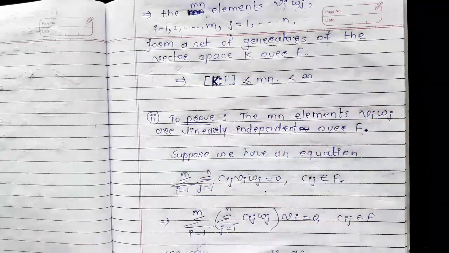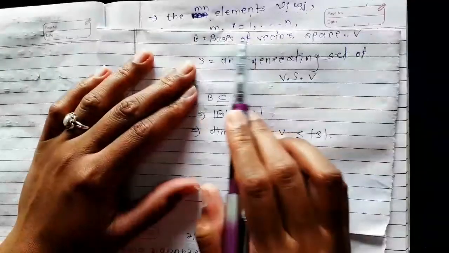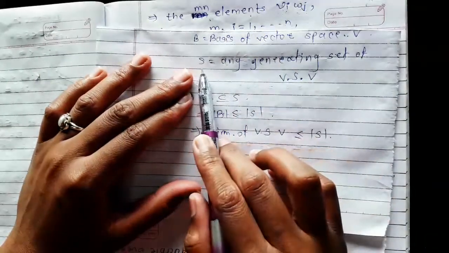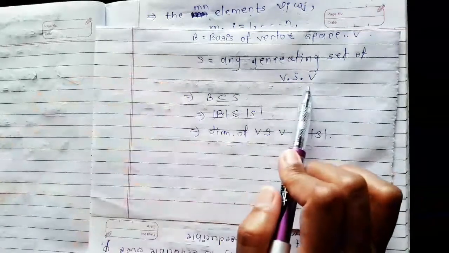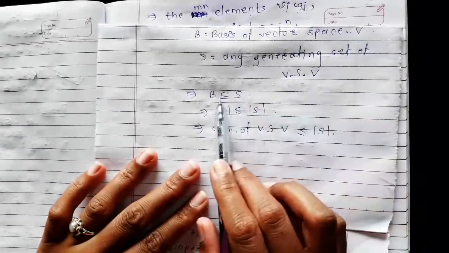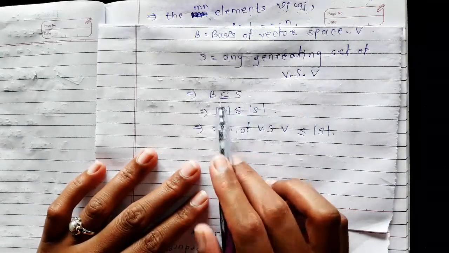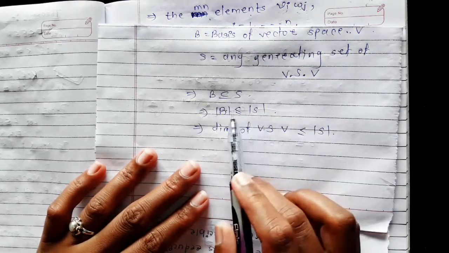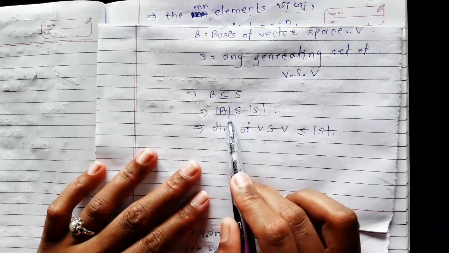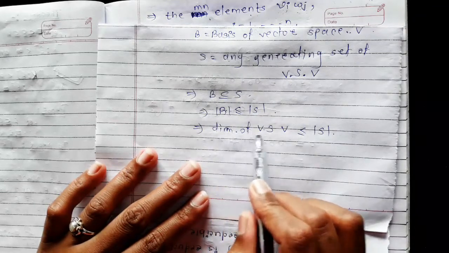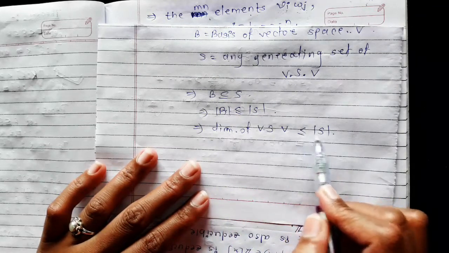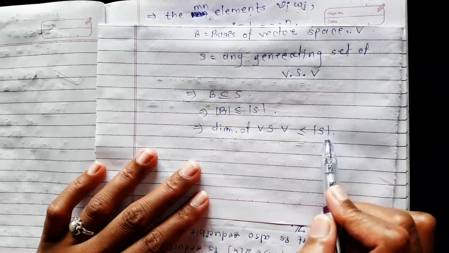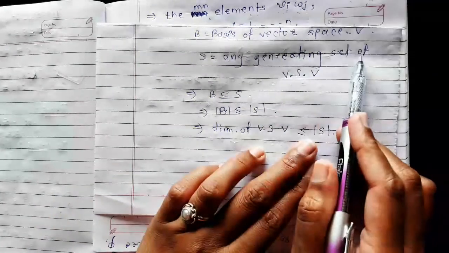Now note that whenever B is a basis of vector space V and S is any generating set of vector space V, then the cardinality of B is less than or equal to the cardinality of S. But what is the cardinality of the basis? It is the dimension. So the dimension of vector space V is always less than or equal to the cardinality of this set S, where S is any generating set.